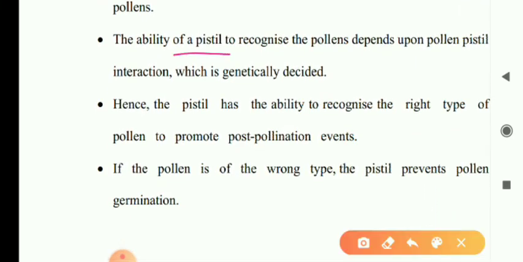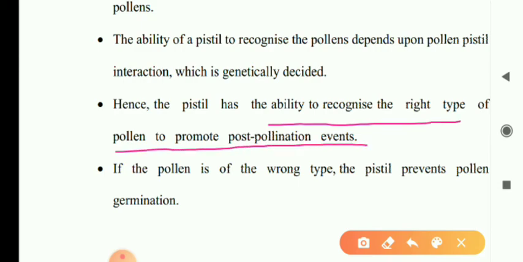The ability of the pistil to recognize the pollen in pollen-pistil interaction is genetically decided and also chemically decided. Hence, the pistil has the ability to recognize the right type of pollen to promote post-pollination events.